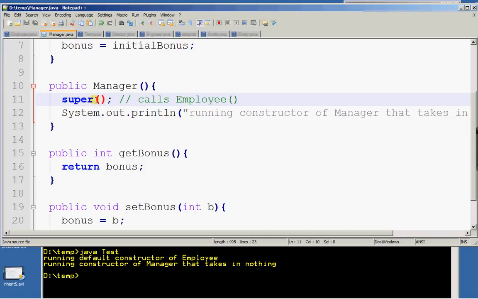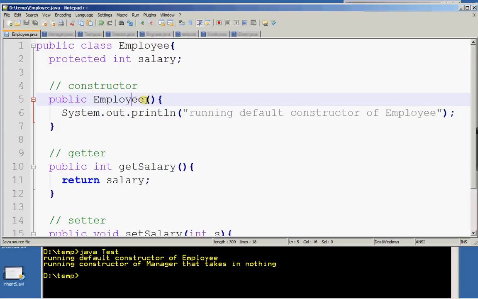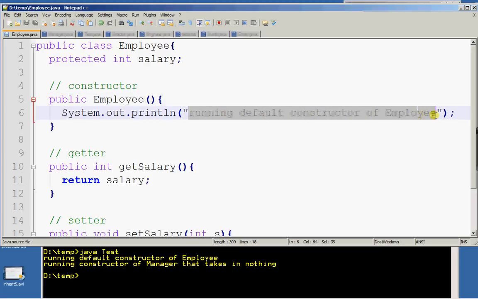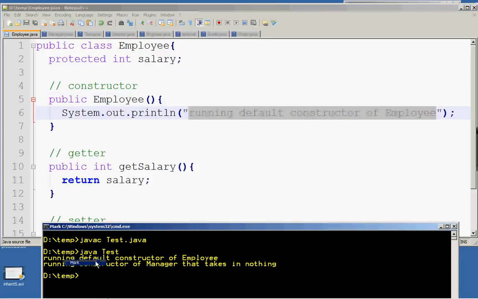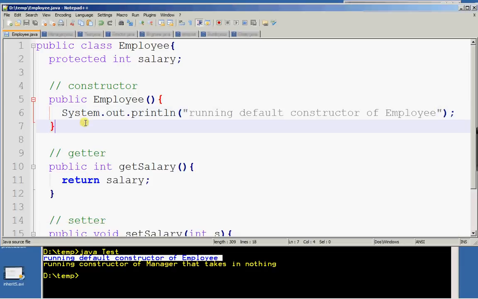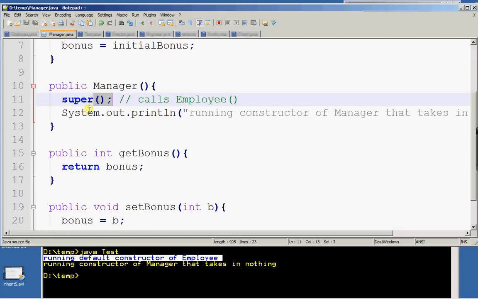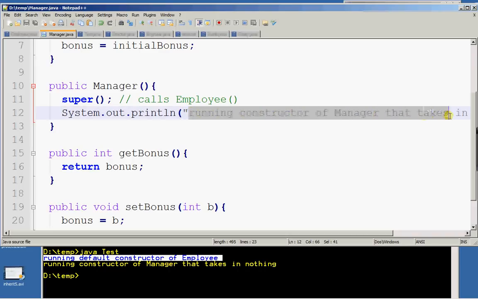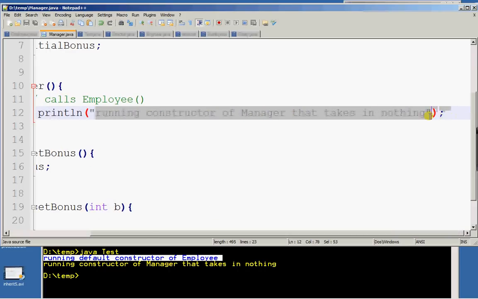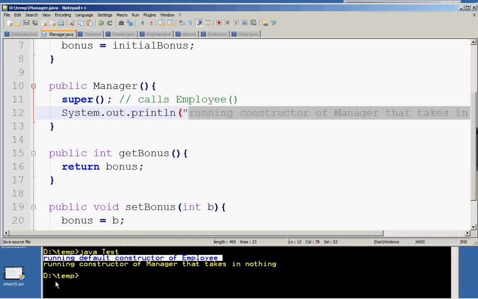I'll jump to Employee here, and this is the constructor which takes in nothing. You jump to line 6 and print out running default constructor of Employee, and that's exactly what's shown here in the command screen. You return to line 12 of Manager, and you print out running constructor of Manager that takes in nothing. And that's exactly what gets printed out here.